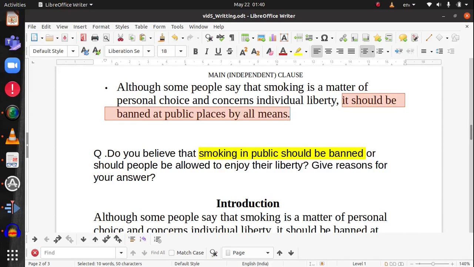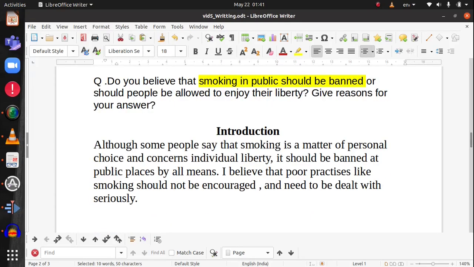We take this sample question, which is, do you believe that smoking in public should be banned, or should people be allowed to enjoy their liberty? Give reasons for your answer. Let's see how we tackle this example. The introduction goes as,